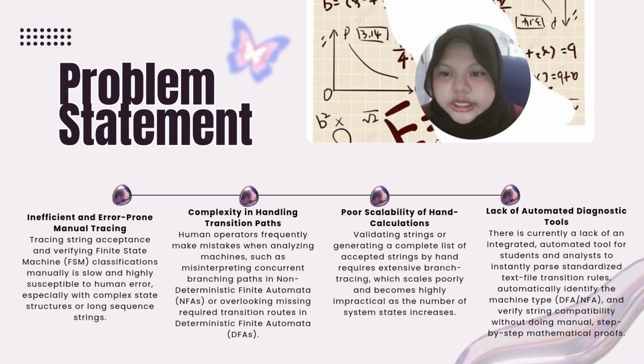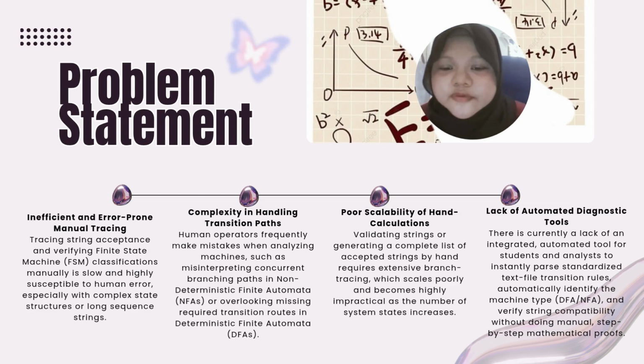missing routes in DFA. For the third one, we have poor scalability of hand calculation. Validating strings by hand requires extensive branch tracing, which scales poorly and is highly impractical as the number of system states increases.